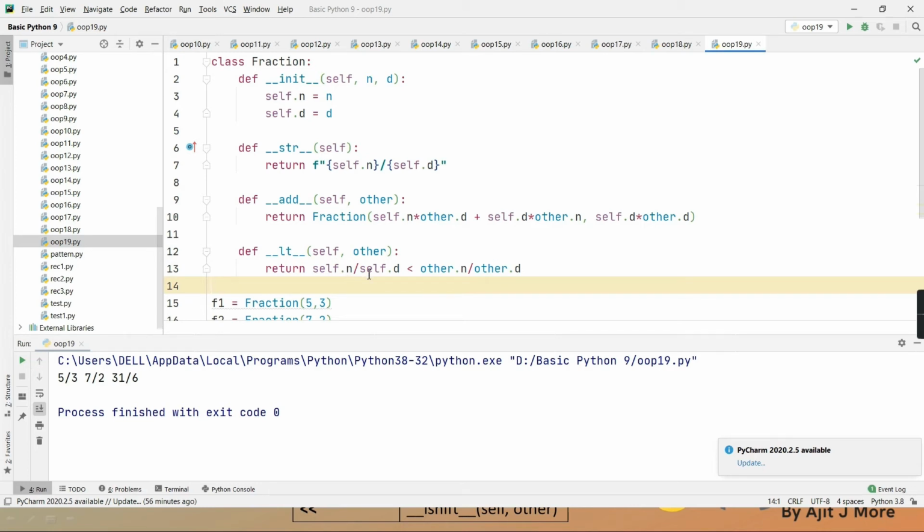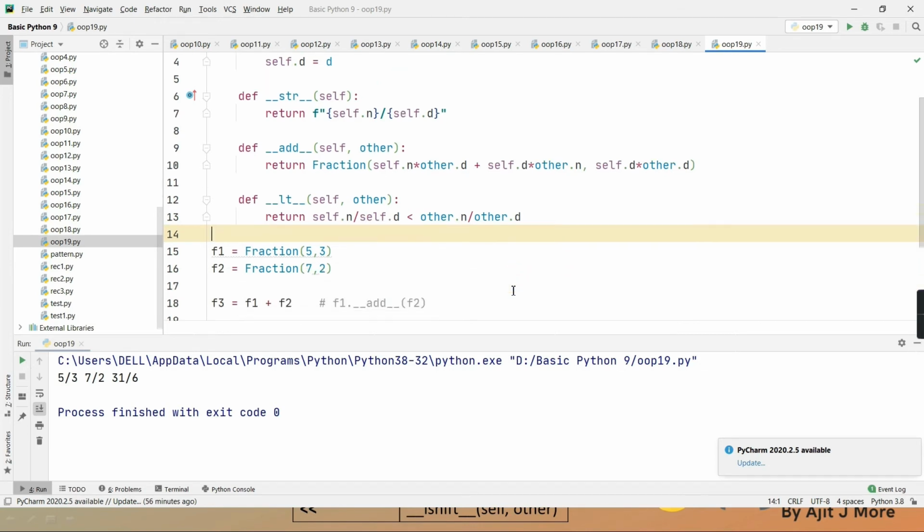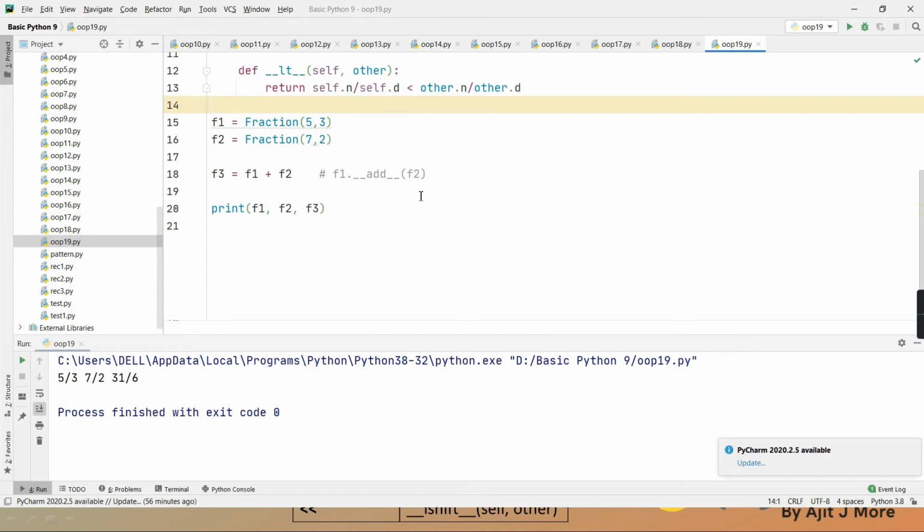Like here I have given 5 by 3. Getting? So will it take 1 point something? 7 by 2, 3.5. Right? And then will it check whether 1 point something is less than 3 point something? Yes, so true, otherwise false. Because it is a less than operator. The less than operator's answer has to be what? A boolean. Boolean, na? True or false.